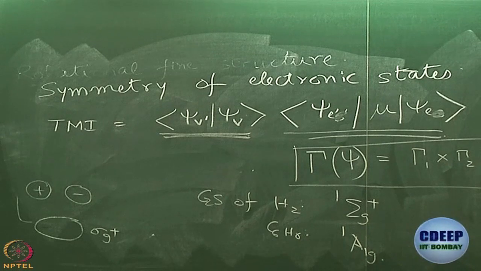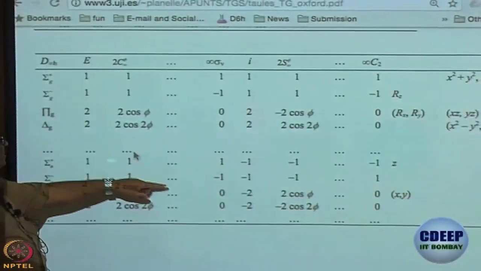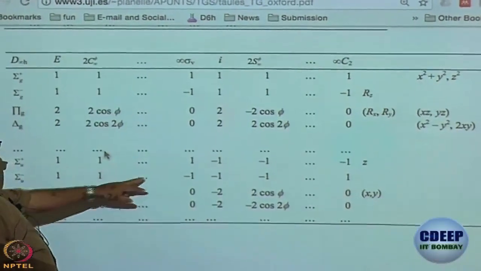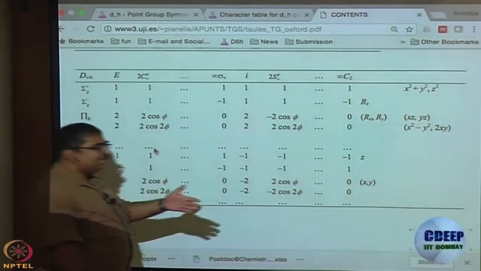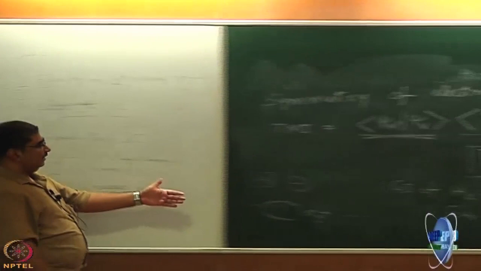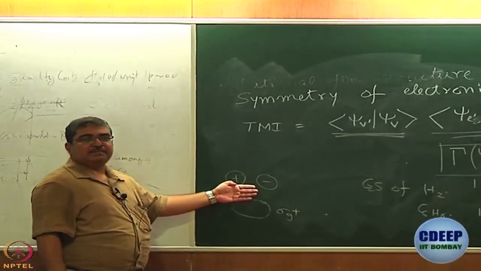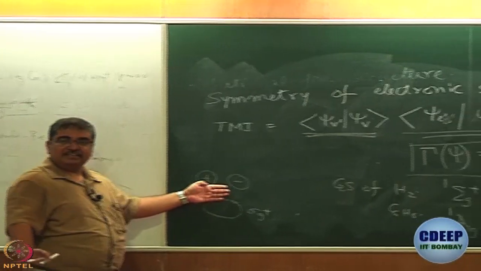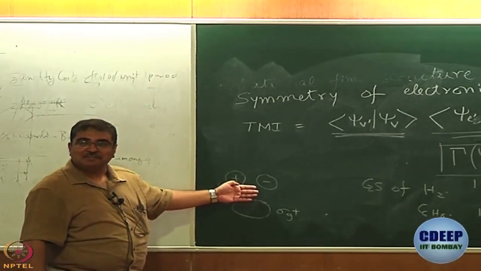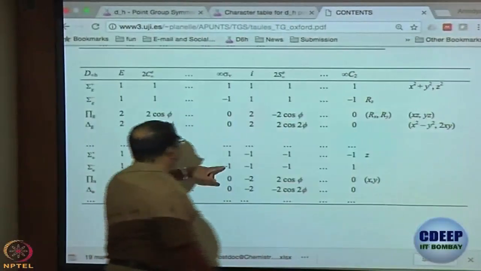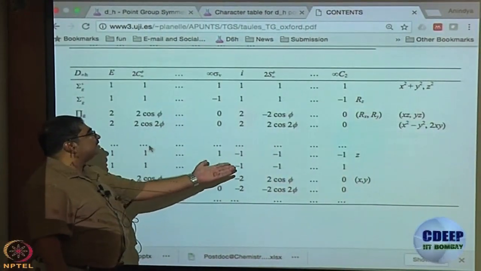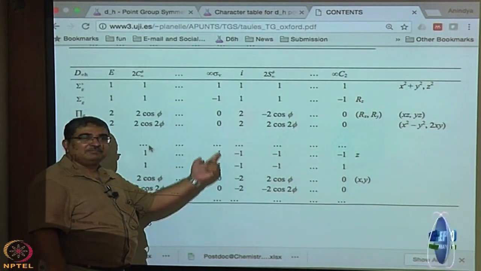Why sigma u minus? This is 1, C infinity is 1, fine. The difference between sigma u plus and sigma u minus is here. When you apply sigma v, where is sigma v? This is sigma v. What is the character, plus or minus? Plus, agreed? Right. So, there is no need to be so negative, it is plus. But let us check the others as well. Well, for the others it does not make sense because they are all the same. The difference comes from sigma v. So, this is actually sigma u plus.